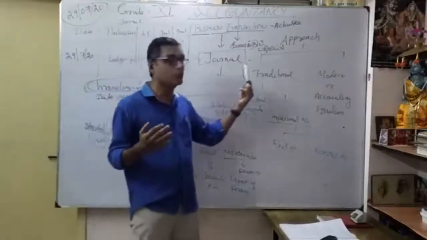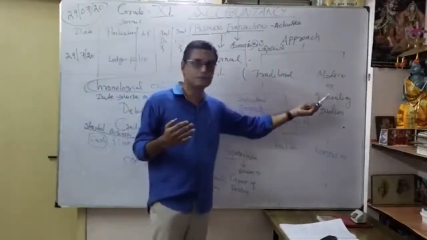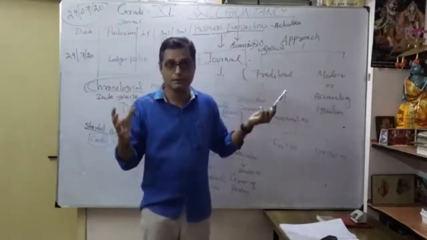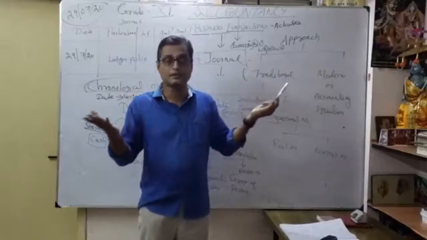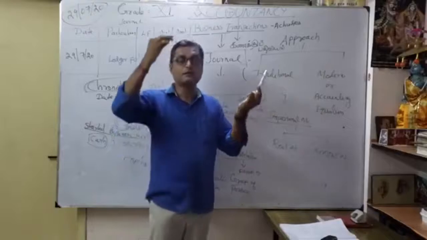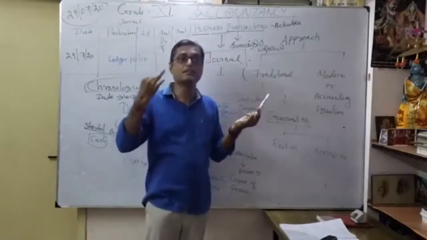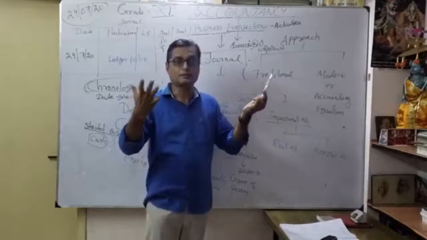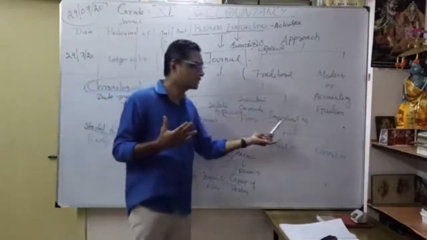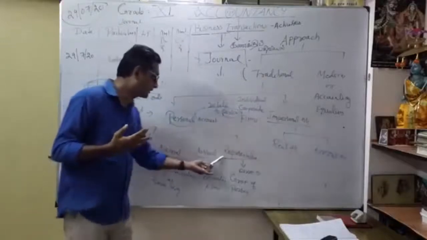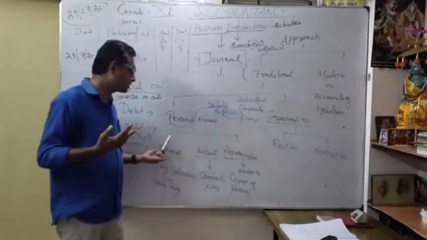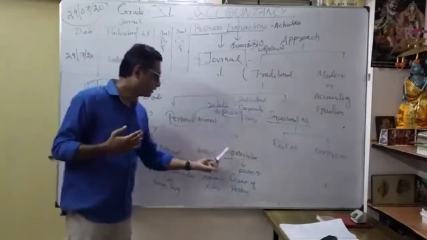What is the difference, how are we going to approach: the traditional approach and the modern accounting equation approach. Already you know the accounting equation approach very well, preparation of the sum. So the accounting equation is always equal, there is no imbalance. Asset is equal to capital plus liabilities. That is with the 5 elements: asset, liabilities, capital, expenses, income. Now what is the traditional approach finally? Maybe personal account and impersonal account. In personal account there are 3 classifications: natural personal account, artificial personal account, representative personal account.